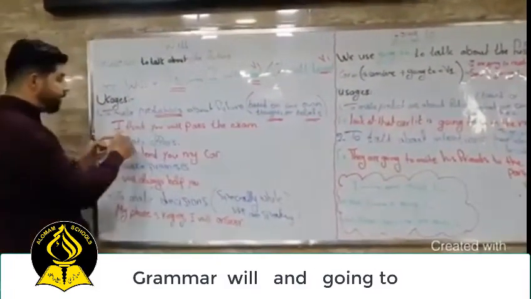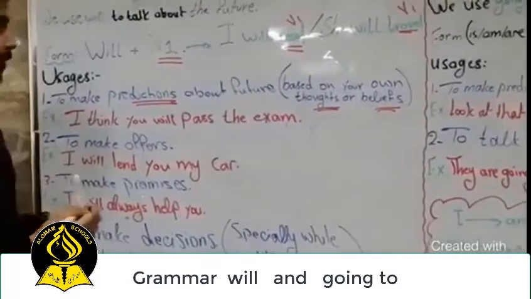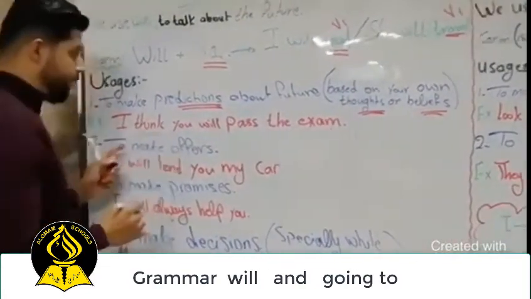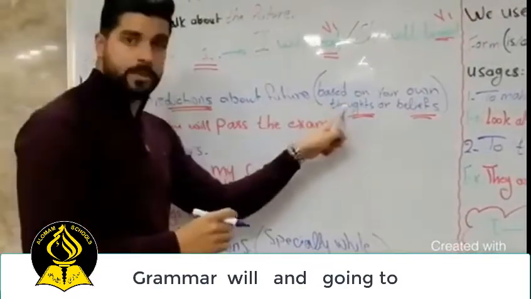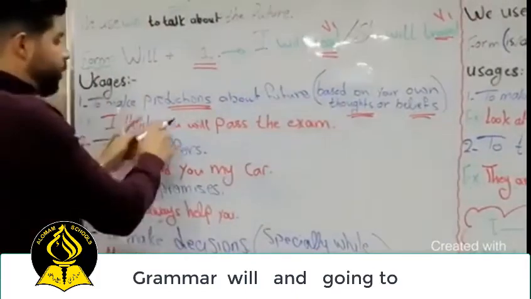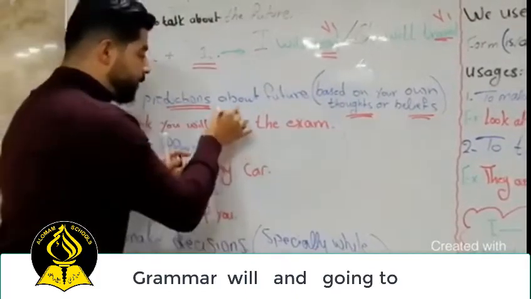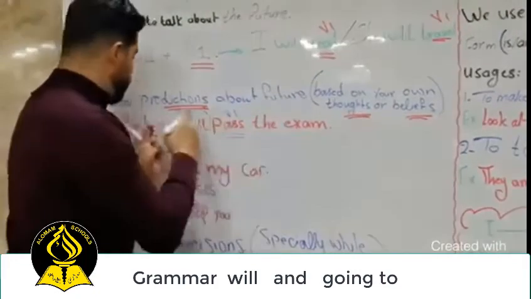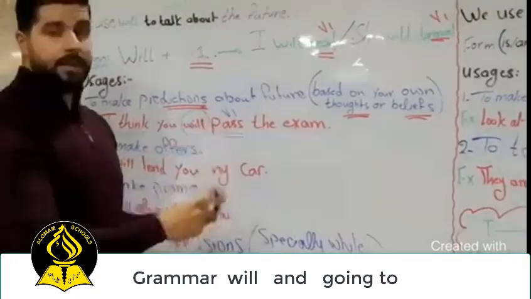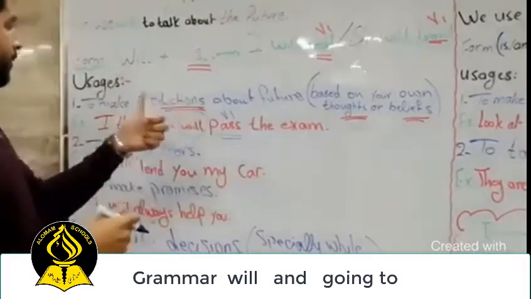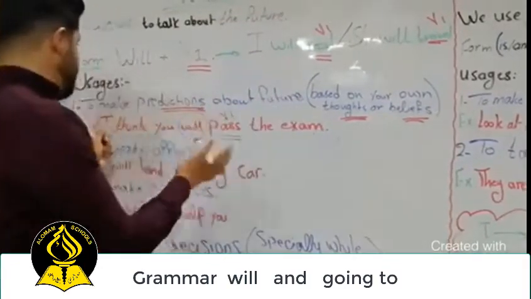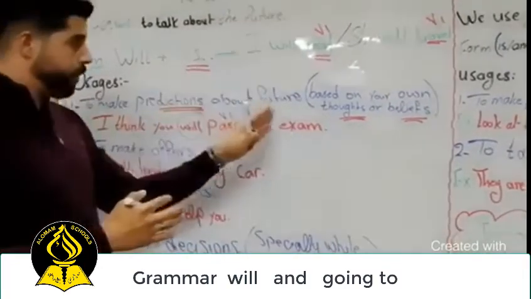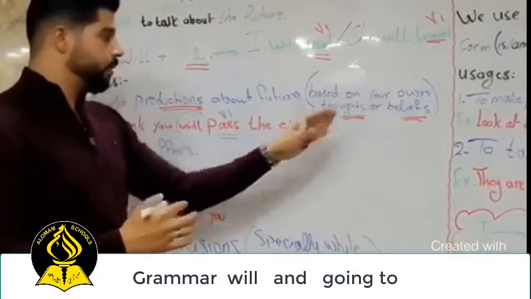For example, you will pass the exam. So I think we have what? Thoughts, right? So I think you will pass. Pass is verb 1. We used will and verb 1. So I think you will pass the exam. This is the first usage: to make a prediction about the future based on your own thoughts or beliefs.